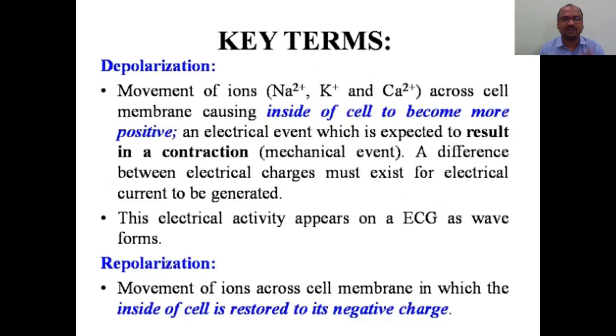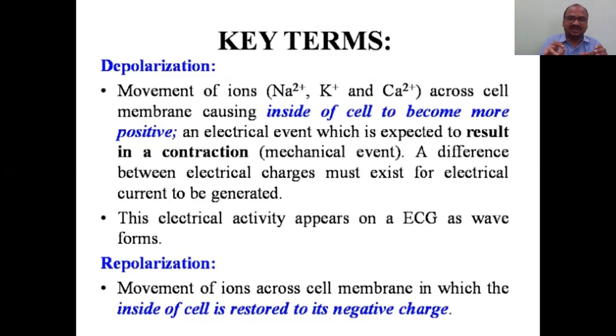Next, key terms. I have already told you depolarization and repolarization. See here, observe the blue color lines. Depolarization: inside the cell membrane, if there is accumulation of ions, sodium, potassium, calcium, all these positively charged ions, inside the cell, then you can say the inside of the cell becomes positive and the outside of the cell becomes negative.